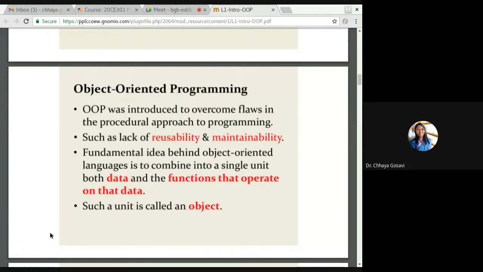Now that is about procedural programming. Object-oriented programming has a totally new approach. When we move from C to C++ or C to Java, we have C-type syntax in our mind, and we always try to write main first, and then write a class, and then write the object. But this is not the correct way.